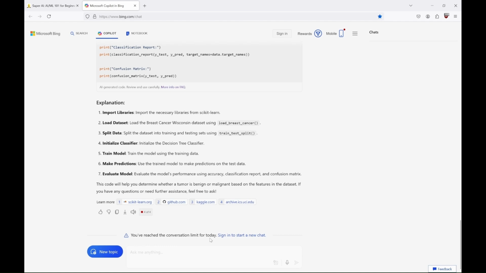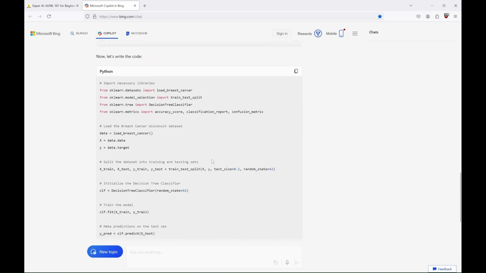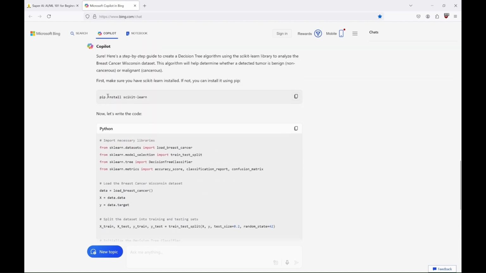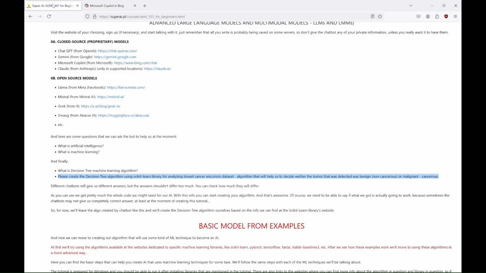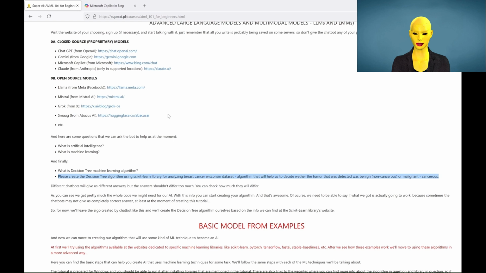Unfortunately, we've just reached our question limit for today. So we are left with the pretty good code, but we still need to learn how to create an environment to execute it. So, thank you Copilot for your input and let me take it from here. We'll use something called Anaconda for our coding of basic models from examples. So, before we try using the algorithms available at the websites dedicated to specific machine learning libraries, like Scikit-Learn, PyTorch, TensorFlow, FastAI, Stable Baselines 3, etc.